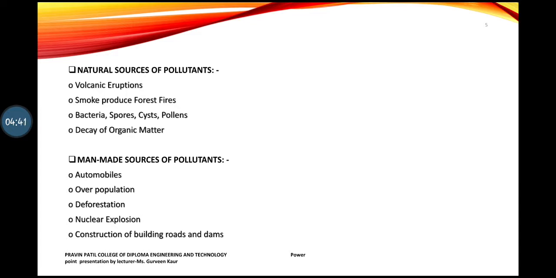Man-made sources include automobiles, overpopulation, deforestation, nuclear explosions, construction of buildings, roads and dams, automobile industries, and industrialization. These are examples. Then explosives which are used in war, the use of fertilizers and pesticides, quarrying and mining, all these are man-made factors, and man-made factors are more as compared to the natural sources. Natural sources have a smaller impact, whereas man-made sources have a much greater impact.